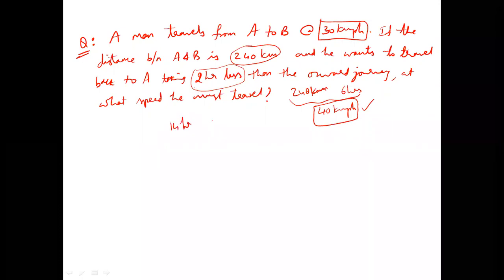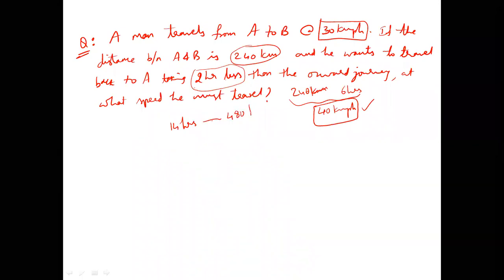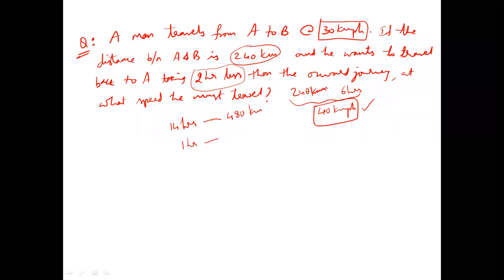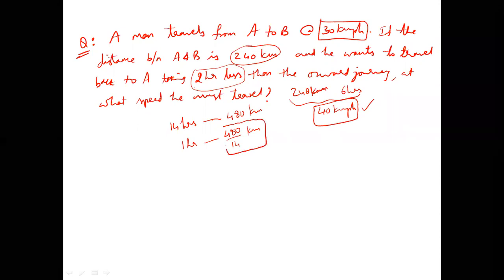So in 14 hours of total time, he covered 240 plus 240, which is 480 kilometers. Yes or no? Then if I directly find out how much he is traveling every hour on average, it comes to 480 by 14. So using the first definition of distance, speed and time, I use speed equals distance by time. Now this speed can be assumed as his speed followed every 1 hour.